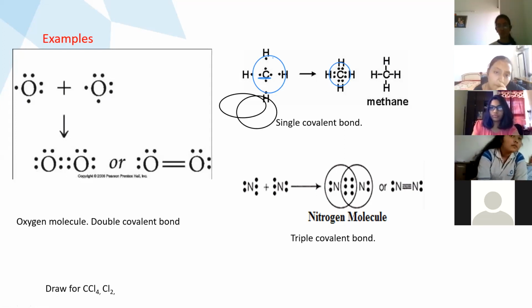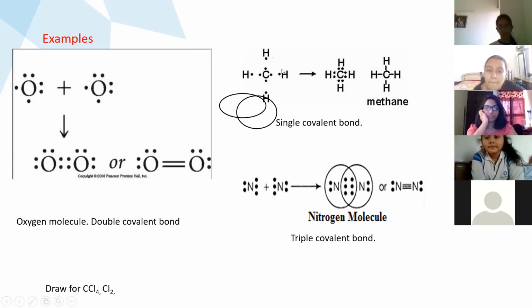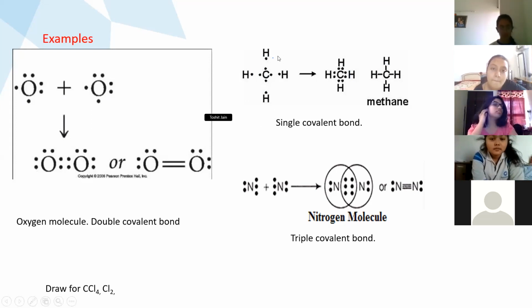You're just scribbling. See here, around carbon along with hydrogen electrons, draw a circle. All of you draw the circle in your notebooks, around carbon along with the electrons of hydrogen, like this. So after drawing the circle, inside that circle around carbon, you'll get 8 electrons, right? Now, with each hydrogen,